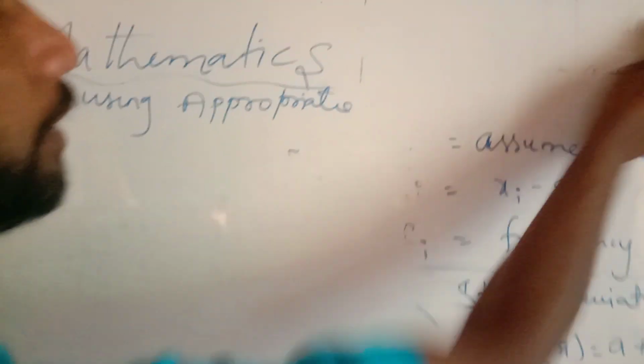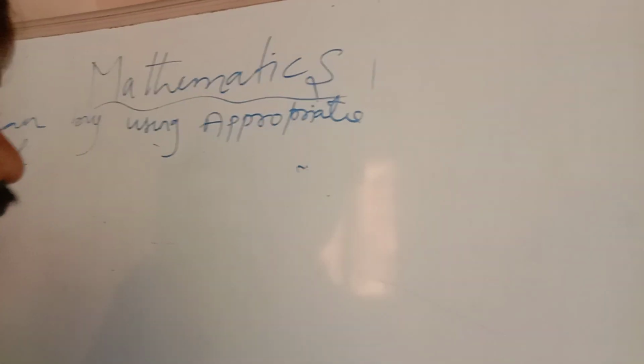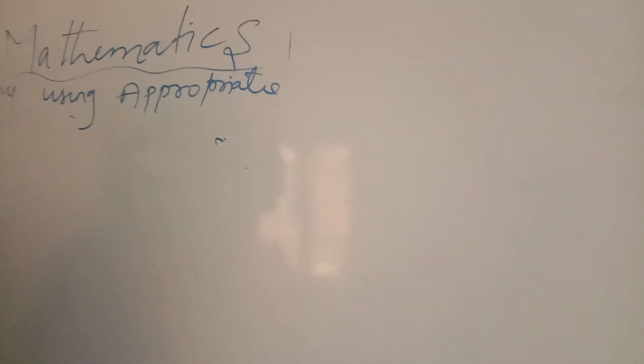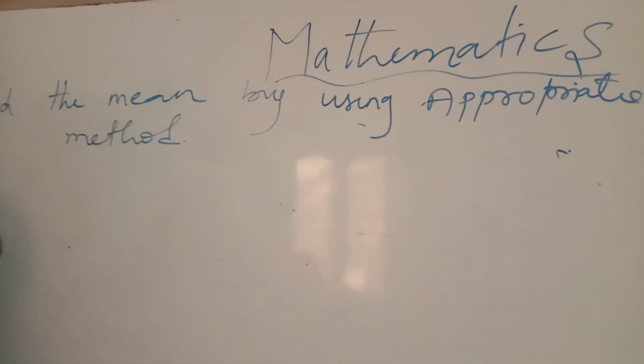Whenever the question says by using an appropriate method, the question will be given like this.